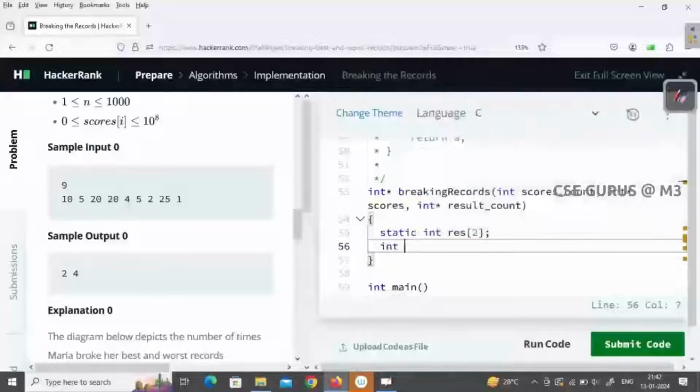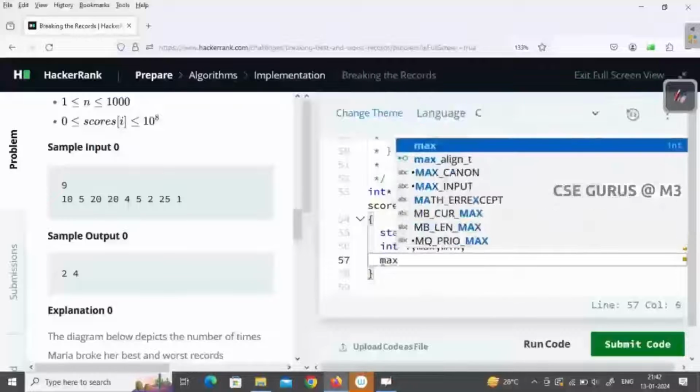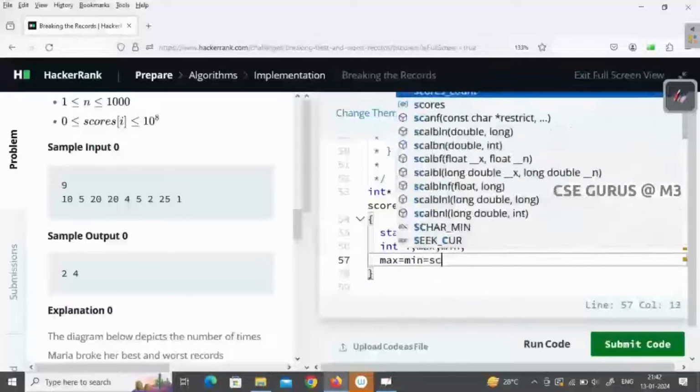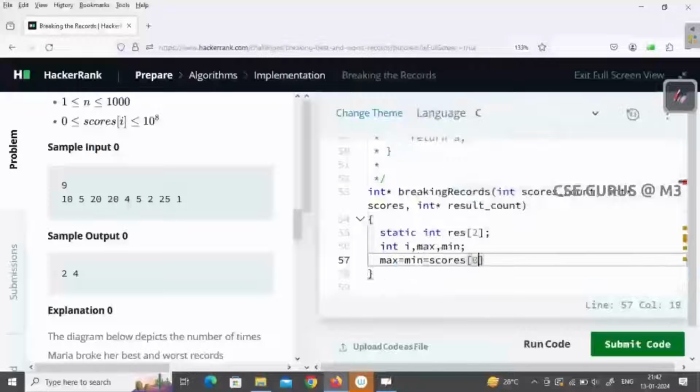Now int i to iterate the scores array. Also you need the max and the min stored every time. Both are to be initialized here: max equals min equals the initial value, scores of 0.